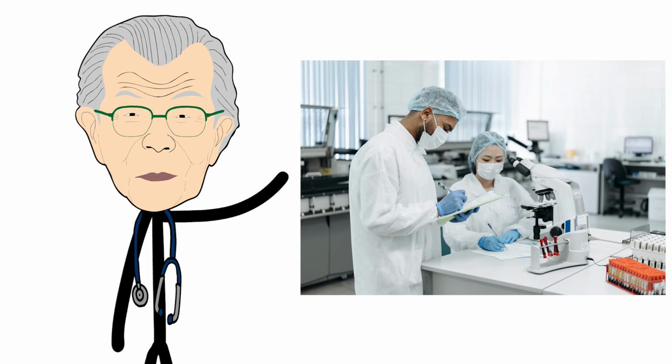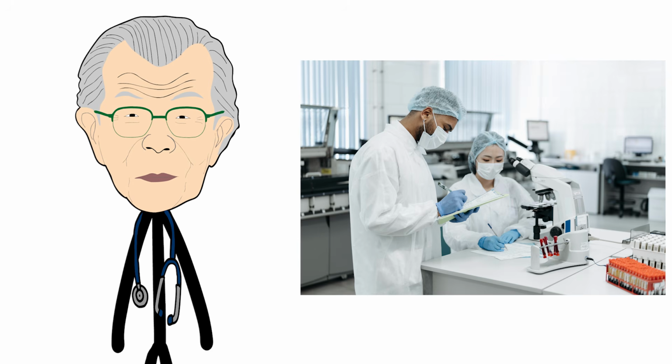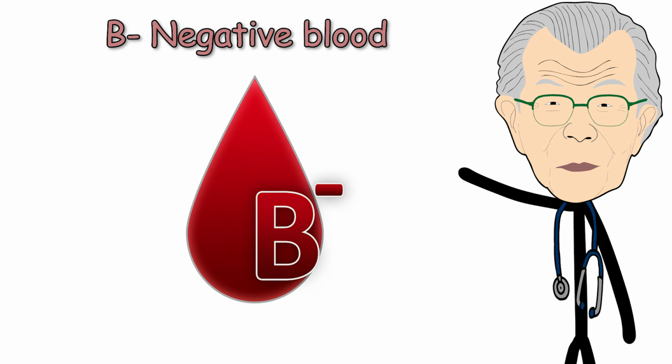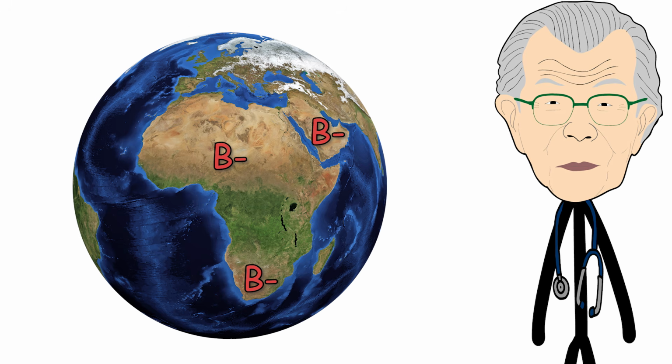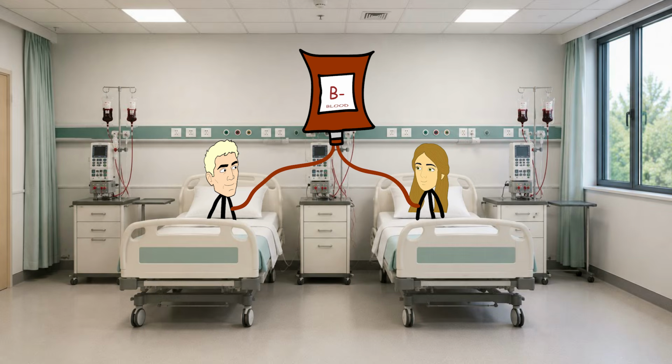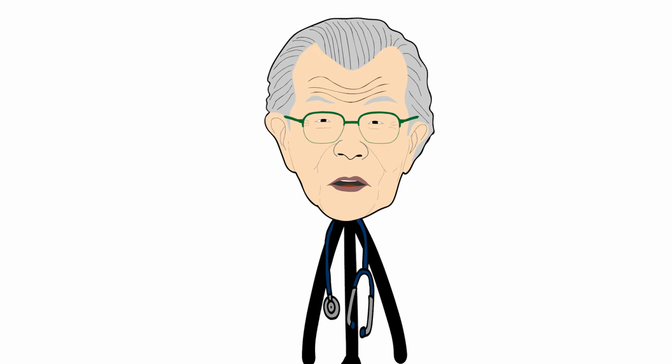Scientists believe this is one example of how infectious diseases have helped shape the distribution of blood types over thousands of years. And because B negative is one of the rarest blood types in the world, your blood is also an exceptionally valuable resource for hospitals whenever compatible donations are needed.